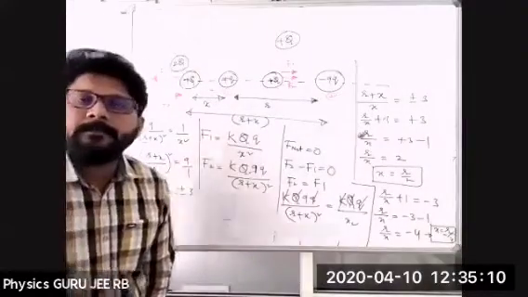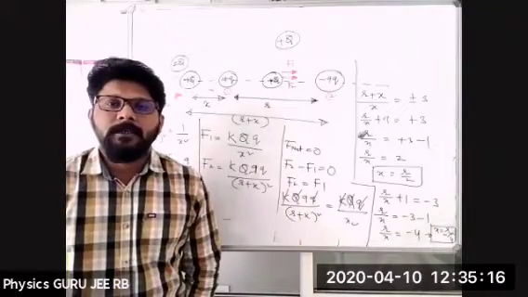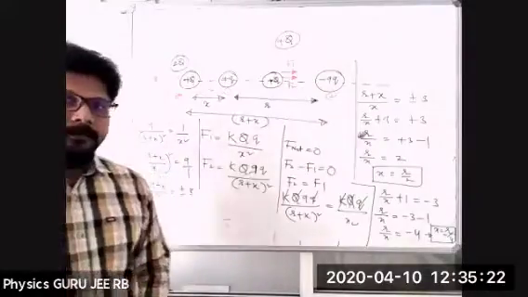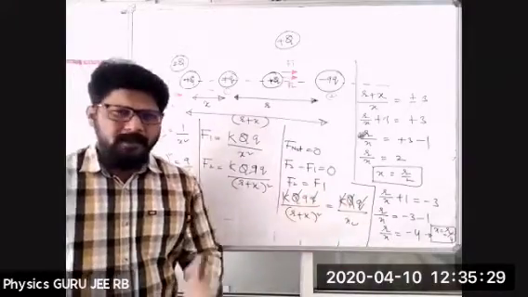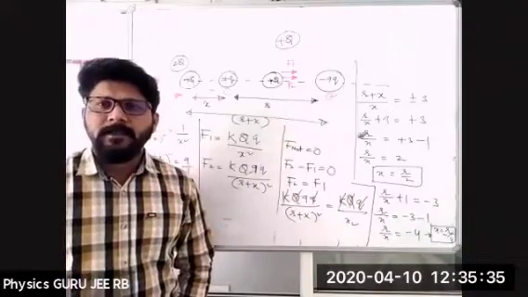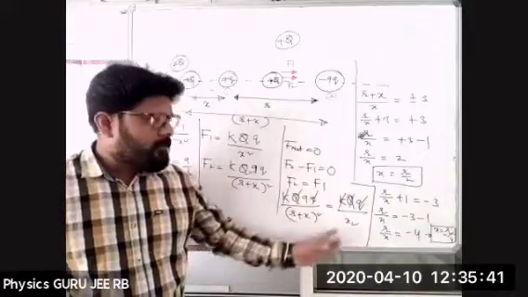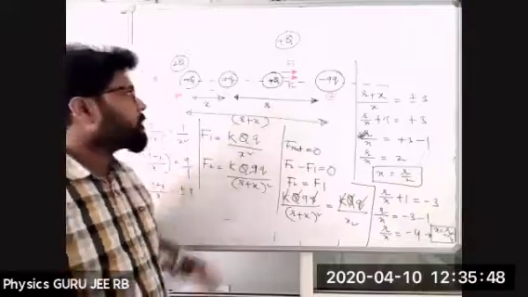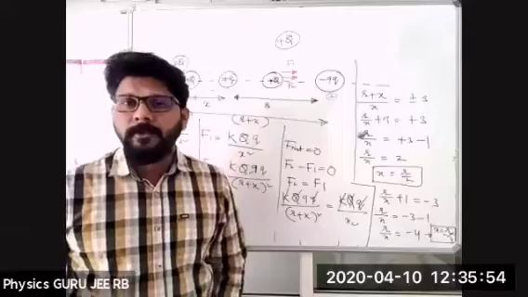Then we'll proceed. Understood? This is how we calculate the concept of equilibrium. This conceptual method is what we use to find out where we have to place the charge. For magnitude, we can simply use the formula, substitute, and get the answer. There is no problem in that. That is the difference between a MSET level and a JEE Advanced level. At JEE Advanced level they simply write the formula, substitute and get the answer. The conceptual level, where we have to place and where we should not place, is very important to learn.